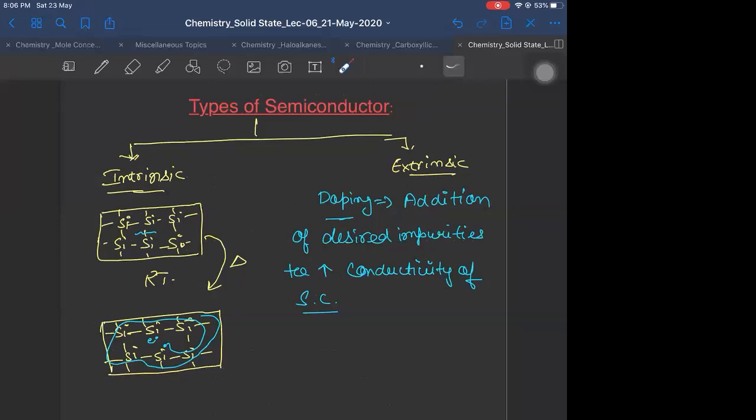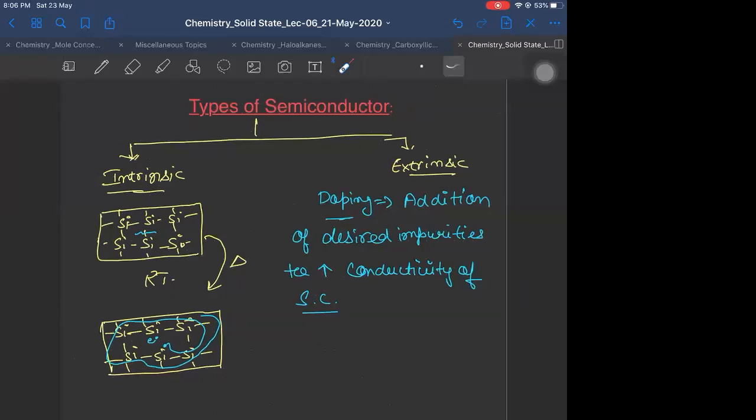That's the problem. Okay. So what happens here is silicon is bonded to silicon atoms. At room temperature there is no free electron, so there is not much conductance. When you heat it, one of the silicon bonds will break and electrons will be set free. Now these free electrons can move and conduct electricity. The electrons conducting electricity here, you have not added from outside. They are the electrons of silicon only, internal electrons. Since they are internal electrons, we say it is an intrinsic type of semiconductor. I hope it is clear.